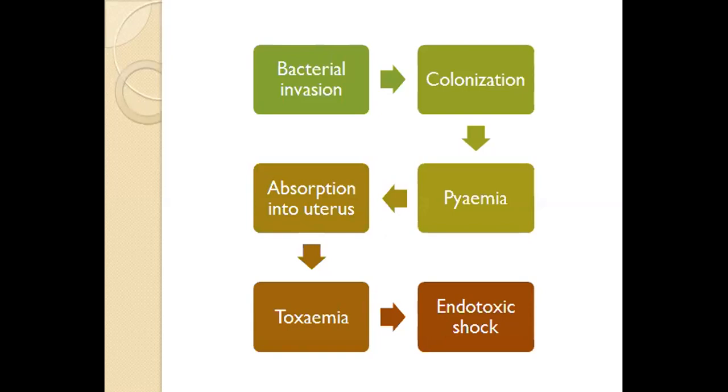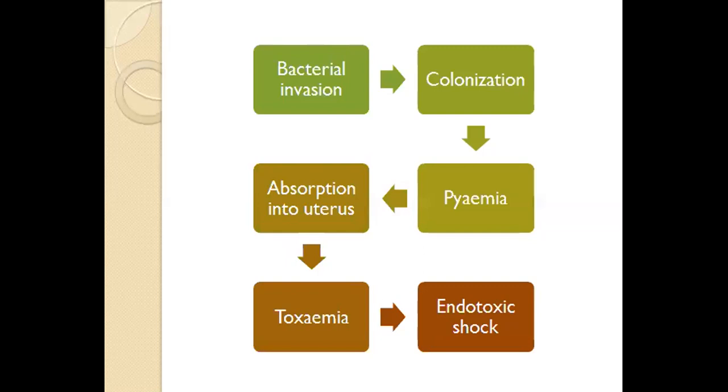Once this colonization is there, obviously bacterial metabolism will occur, and whatever end products are produced, there will also be production of bacterial toxins, which will be absorbed through the uterine surface, the endometrium, and it will lead to a condition called pyemia.